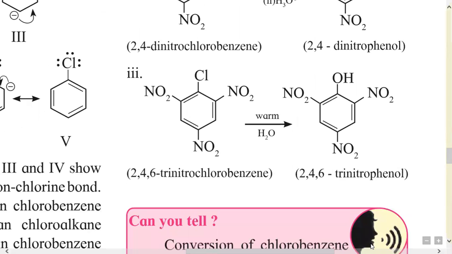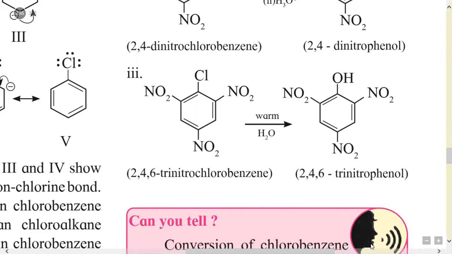The third example of this type of SN reaction is again a chlorobenzene containing nitro groups at both ortho positions and one para position. So there are three electron withdrawing groups. The name of this reactant is 2,4,6-trinitrochlorobenzene: this is the second position, this is the fourth position, and this is the sixth position.